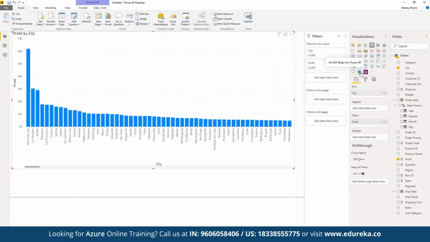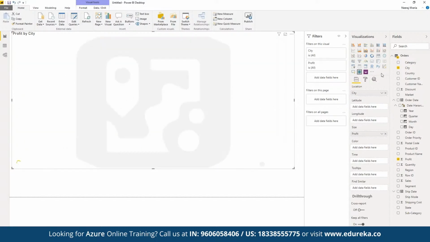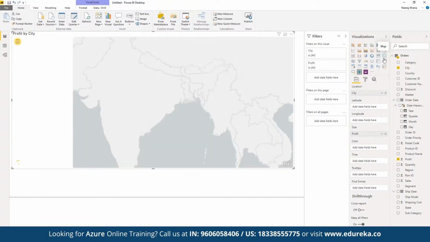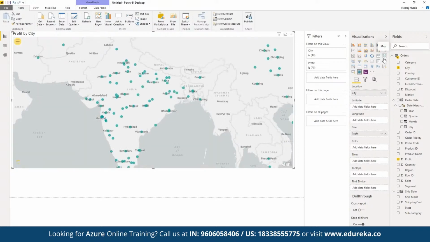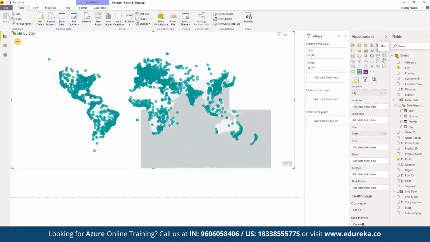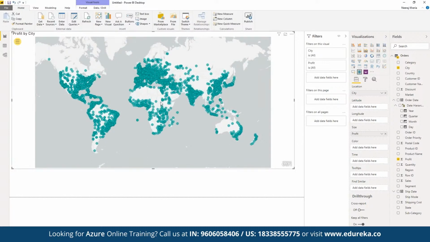In map, we have direct support from ArcGIS Maps for Power BI, or we can make use of the simple maps section available for visualization. If we want to use ArcGIS map, then we can simply choose the ArcGIS map, or we can make use of the simple map tool offered by Power BI itself. So here we can see we have plotted the entire report in terms of different cities at the global level. We can see the entire data set has been plotted.